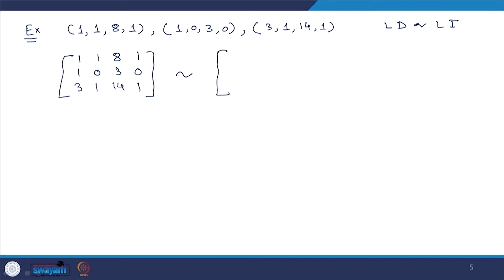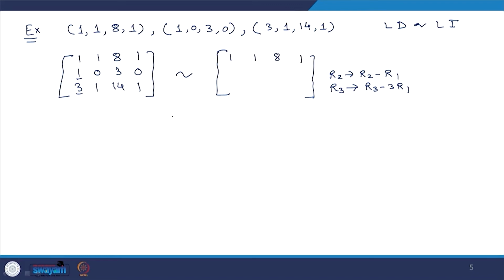So, for reducing it into row echelon form, I will make this element 0 and this element 0 first. So, what operation will I apply? R2 replaced by R2 minus R1, and R3 replaced by R3 minus 3R1. So, no change in first row: 1 1 8 1.